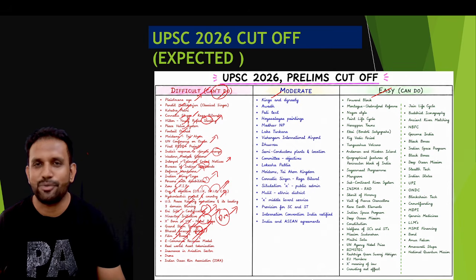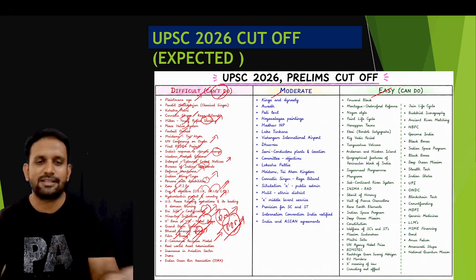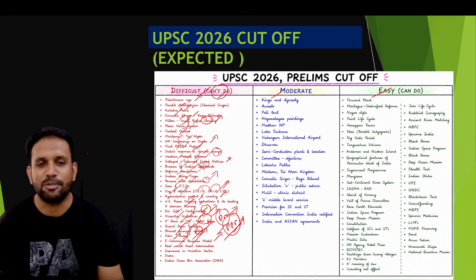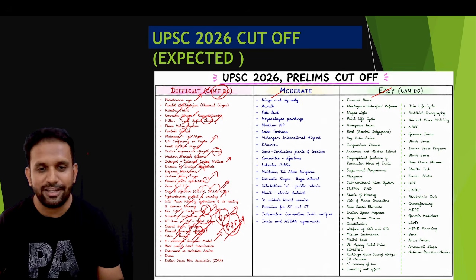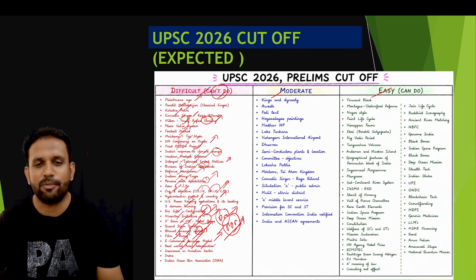E-commerce revenue model, we don't run a business, so obviously we will not be. First of all, knowing PPP models is only important to us. We are not studying hybrid annuity models, etc. What will we study with regard to the e-commerce revenue model, not doing business, just being an aspirant? Real world asset tokenization, we know that tokenization is happening with the RBI, but we did not know about it, so I have put it in the difficult category.